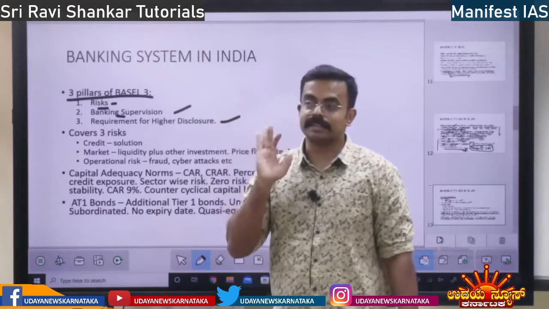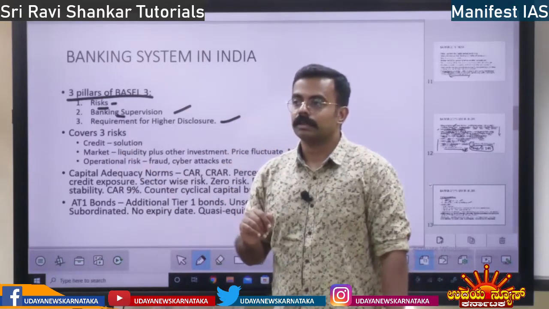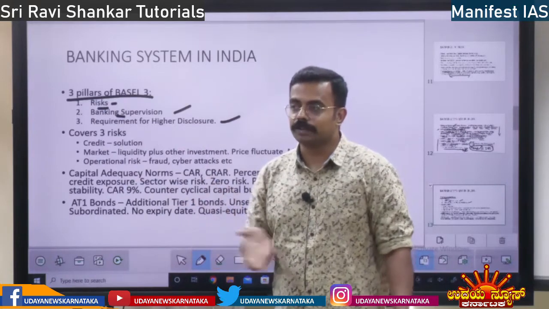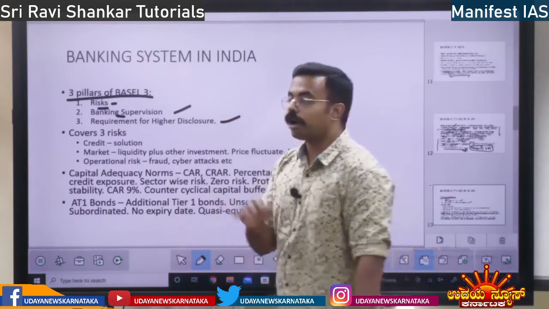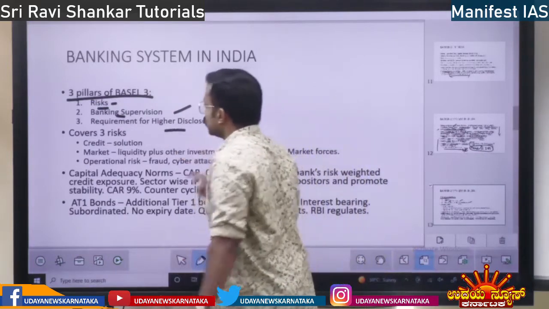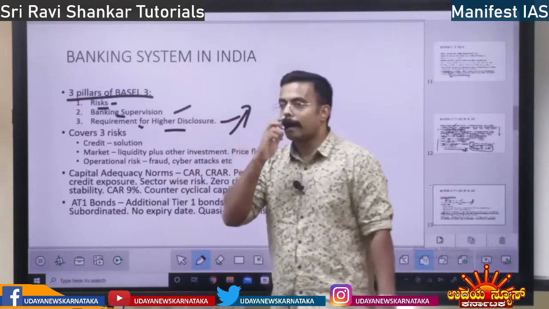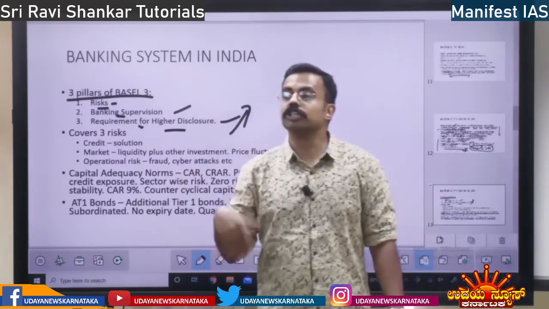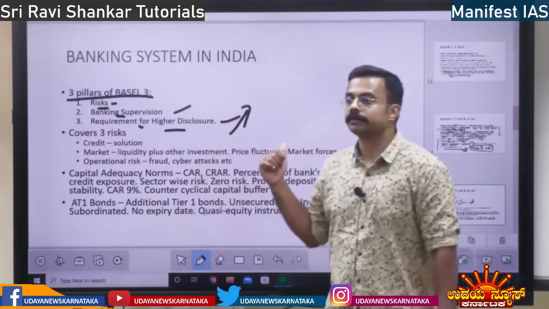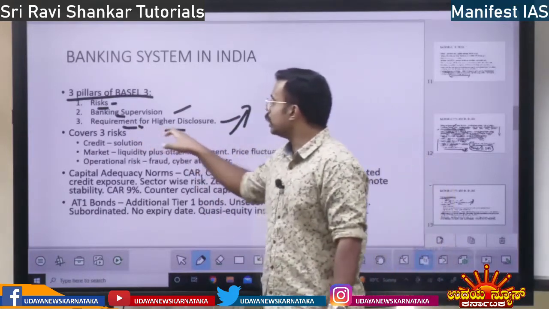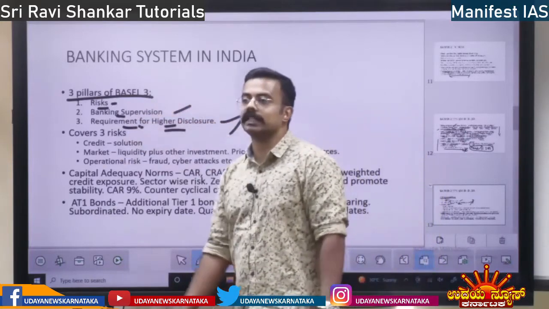If there is a bad asset, the bank knows it. They are not going to tell the government. Because they don't tell it, they have to keep their own capital set aside. So this Basel 3 says you have to keep aside more capital. You have to disclose your capital. Higher disclosure should be there. So these are the three pillars of Basel 3.